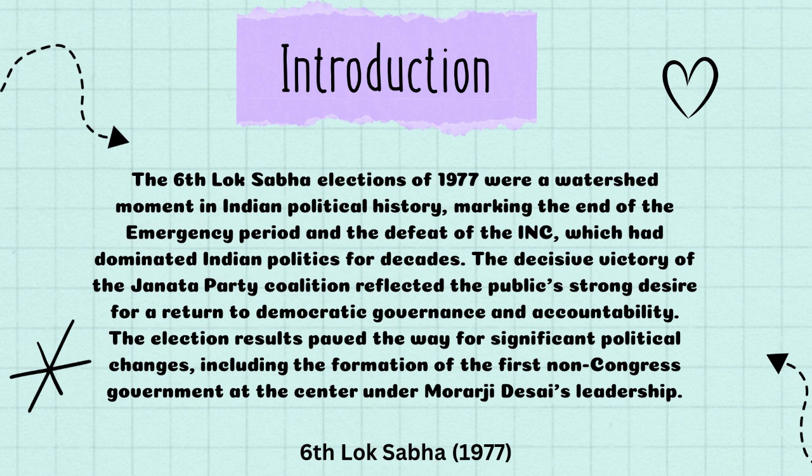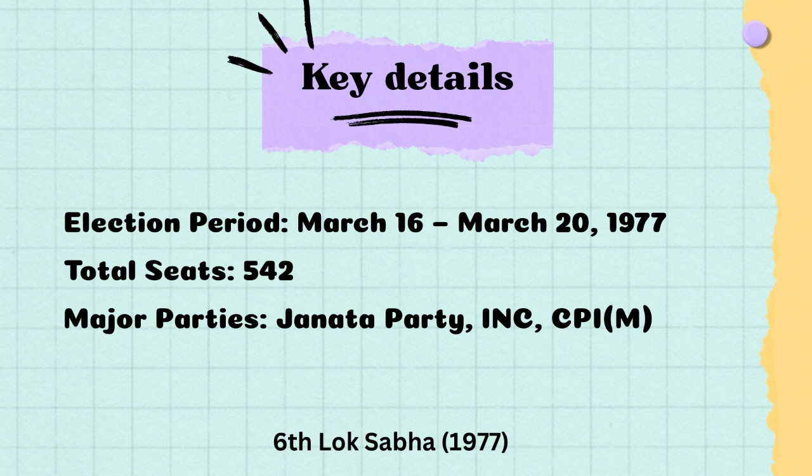The decisive victory of the Janata Party coalition reflected the public's strong desire for a return to democratic governance and accountability. The election results paved the way for a significant political change, including the formation of the first non-Congress government at the centre under Morarji Desai's leadership. The key details of the 6th Lok Sabha elections were as follows. Election period started from March 16 and ended on March 20, 1977 with the total number of seats increasing up to 542. The major parties included Janata Party, INC and the CPIM.